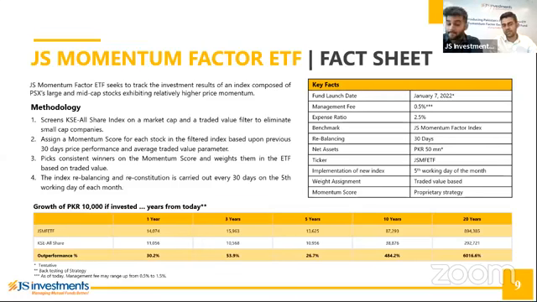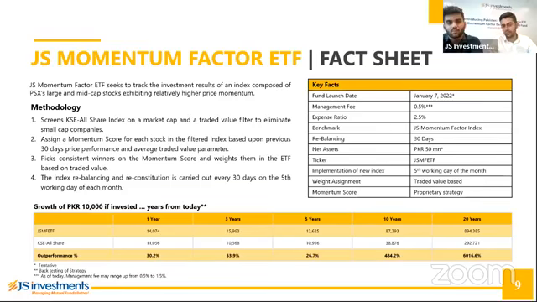Similarly, the KSE All Share, if you had replicated it, would have given you around 300,000 rupees. So there's basically a 60 times difference between the returns of the momentum factor strategy and the KSE All Share index. This is based upon our backtest, which runs from 2001 till 2020.